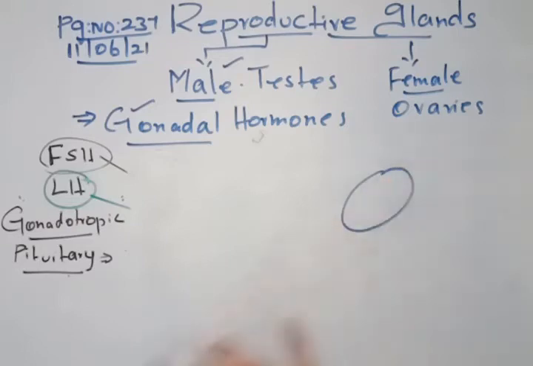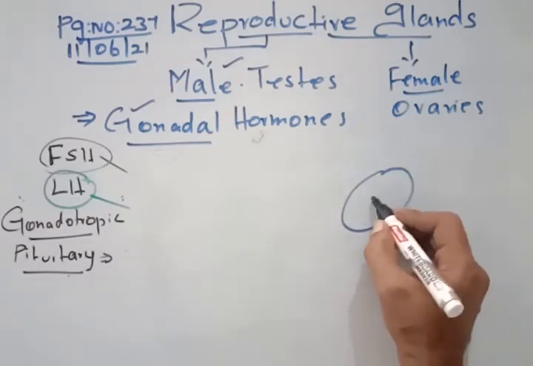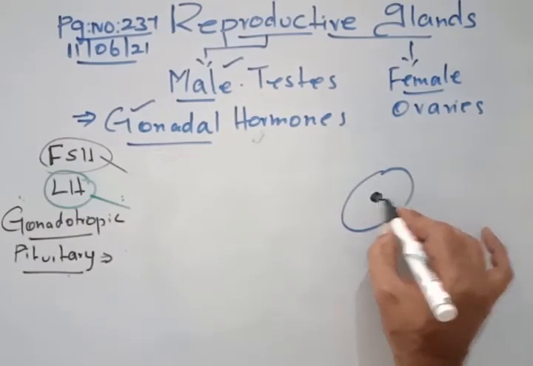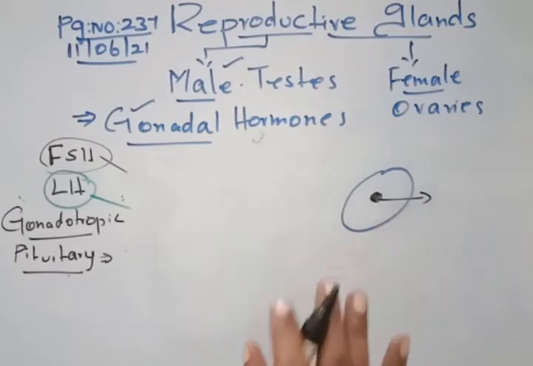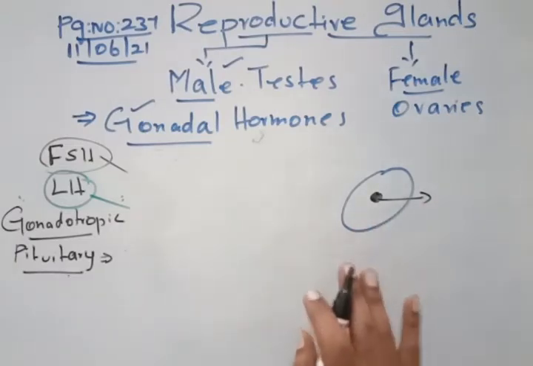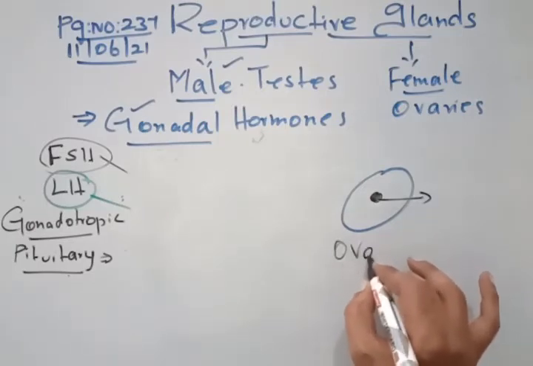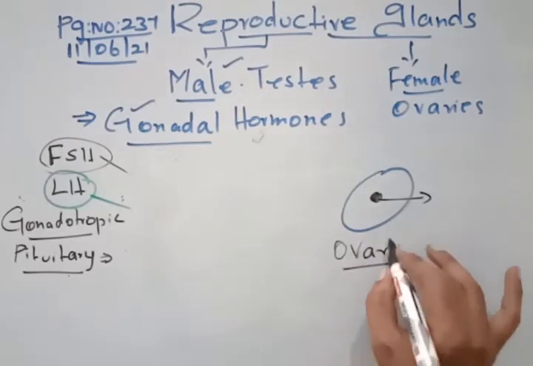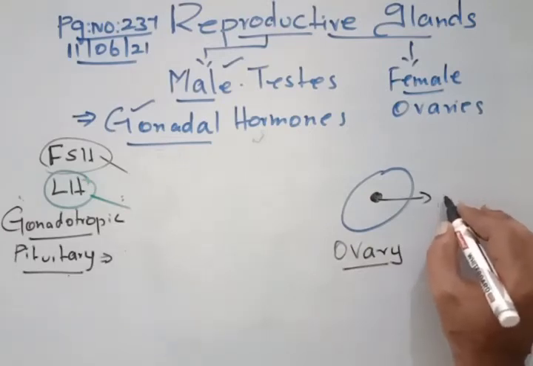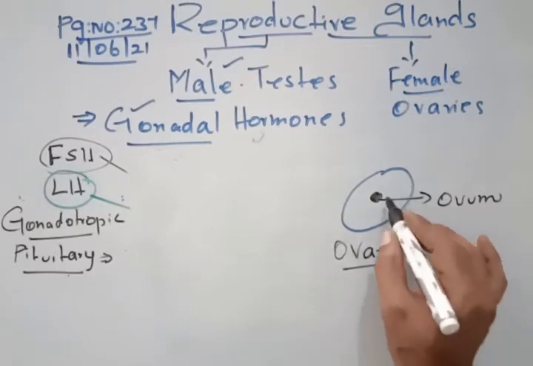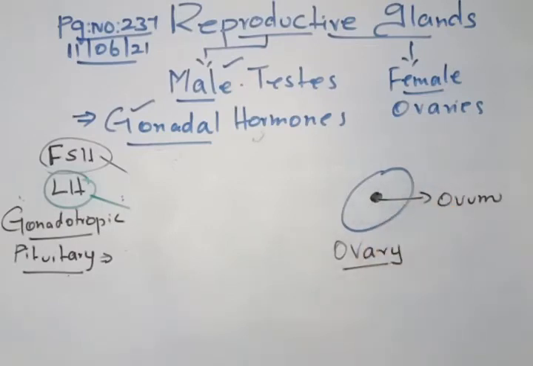Inside the ovary it has the primary cells, which we will discuss later during the reproductive system chapter. Now inside this ovary you will have the egg, or ovum. This ovum will be surrounded by many layers, and the entire structure is covered.